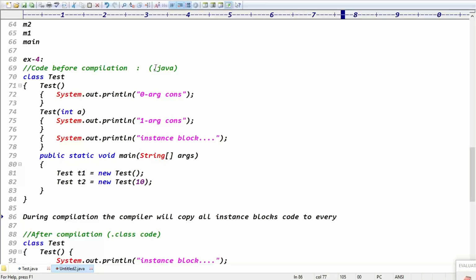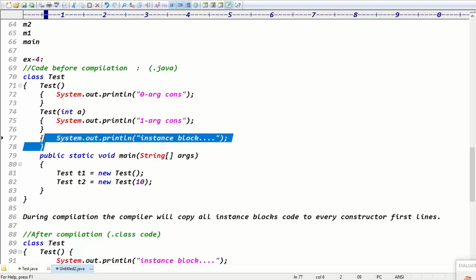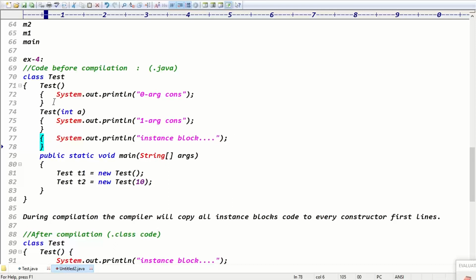During compilation, the compiler will copy all instance blocks' code to every constructor's first line. Maybe two instance blocks are there, it's not a problem. All instance block code is copied to every constructor's first line, right?